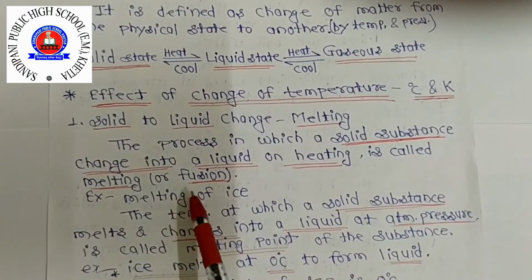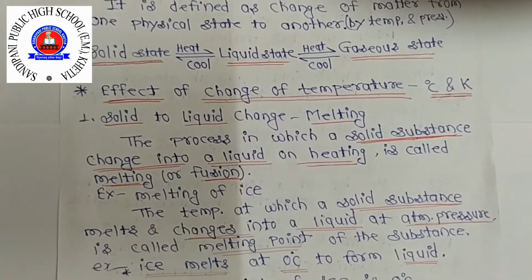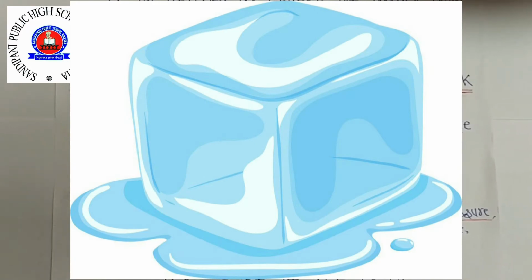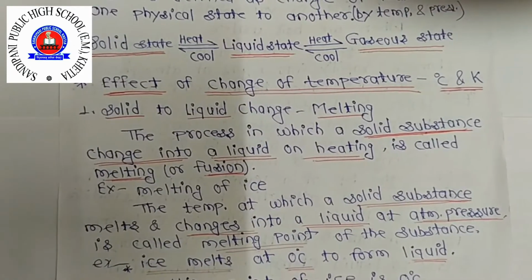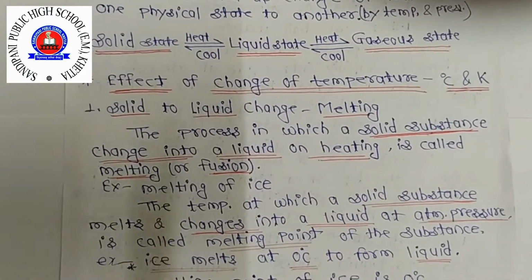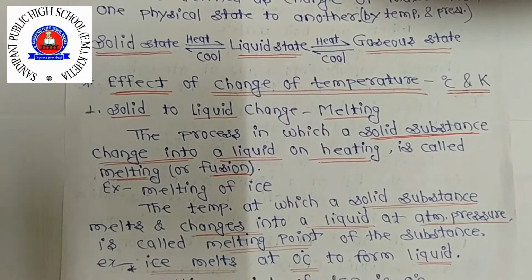Just like the example of melting of ice. When you take ice out of the freezer, what happens? The ice melts and forms water. The heat needed to melt ice is supplied by the surrounding air, which is at a higher temperature than the ice.